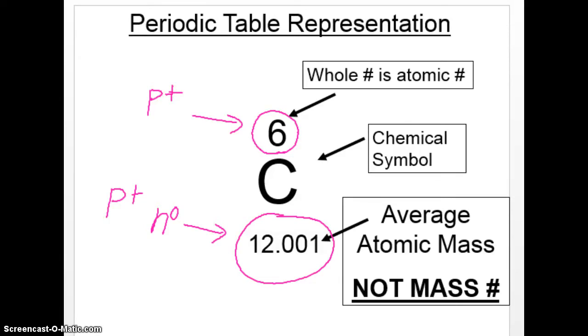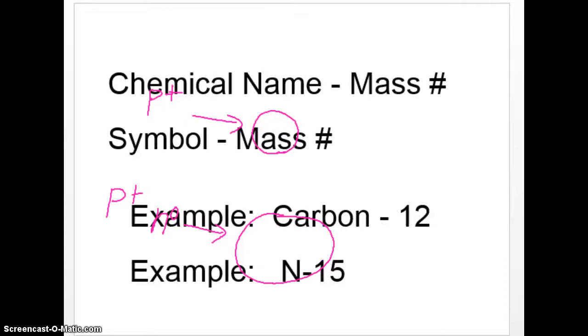There are a few different ways of naming these. Sometimes we will say carbon-12. So instead of the previous one where we had the C and the 12 beneath it, sometimes we would just write C-12. And sometimes we'll even make it shorter, where we would write just the symbol that we would see on the periodic table. So instead of writing nitrogen dash, we can just write N dash.